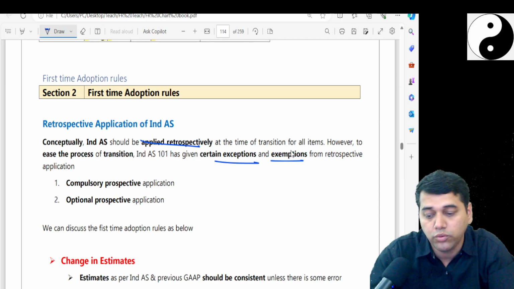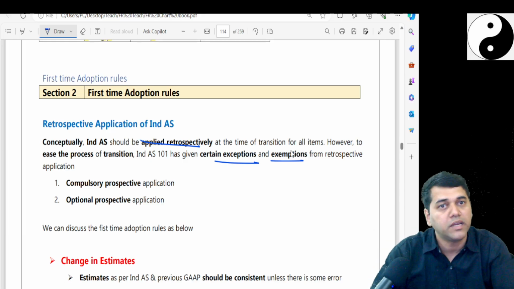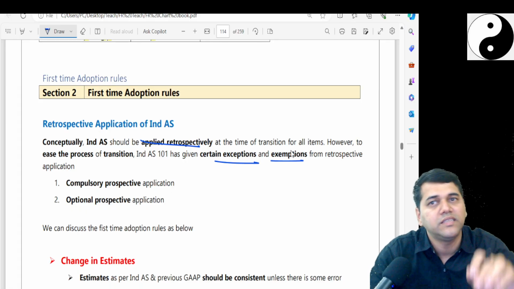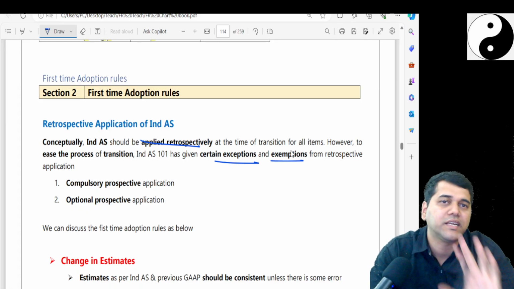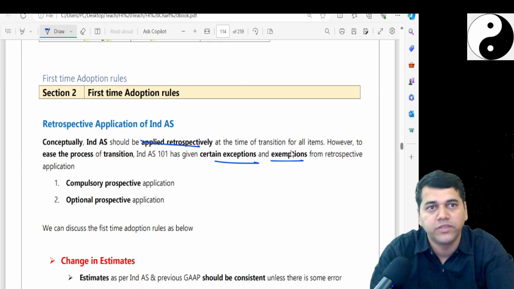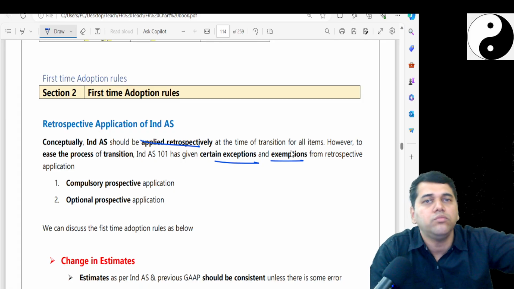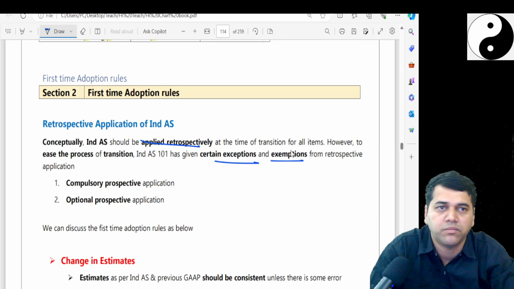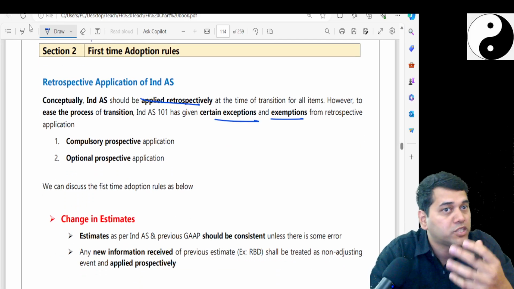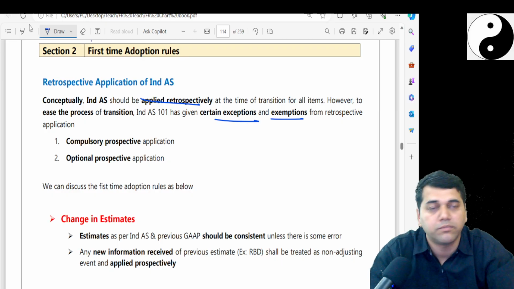So let us not get into the details of exceptions and exemptions, because academically it sounds very nice, but it will look too confusing. That's why, wherever applications are there, either theory questions or practical questions, I have taken that extract, what adjustment we need to do. So you learn as of now how to solve the problem with the transition, and you learn how to write a theory answer. That's sufficient at this point of time, because we are not going to do any transition now. Majority of people who had to do the transition have already done it, from 2014 onwards. Okay, let us learn how to do that. What is the logic behind it? So that again, if you come across something new, at least you understand.